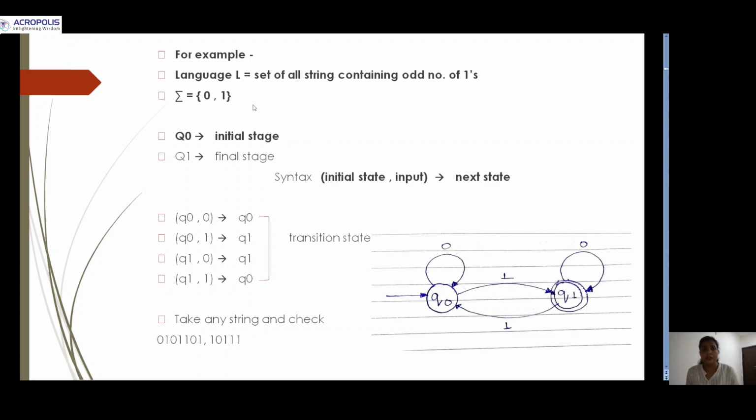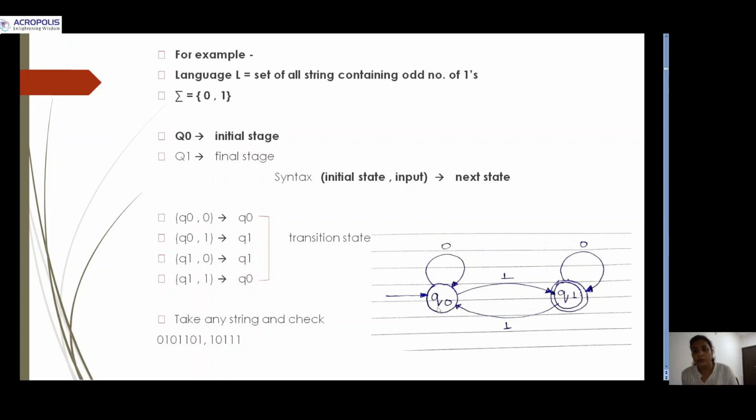What is the language? Language is the set of all strings containing an odd number of ones. That means the number of ones should be odd. The number of zeros, it doesn't matter. So we will start from the start state q0, then the number of ones will be odd. So odd numbers start from 1, 3, 5, 7, and so on.